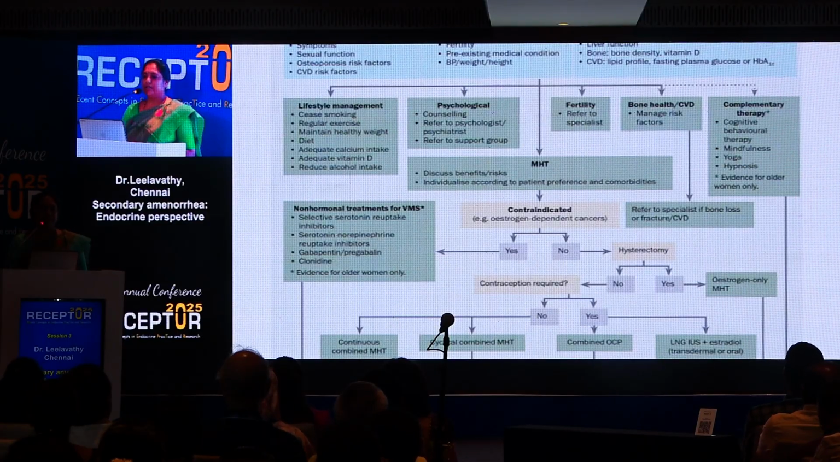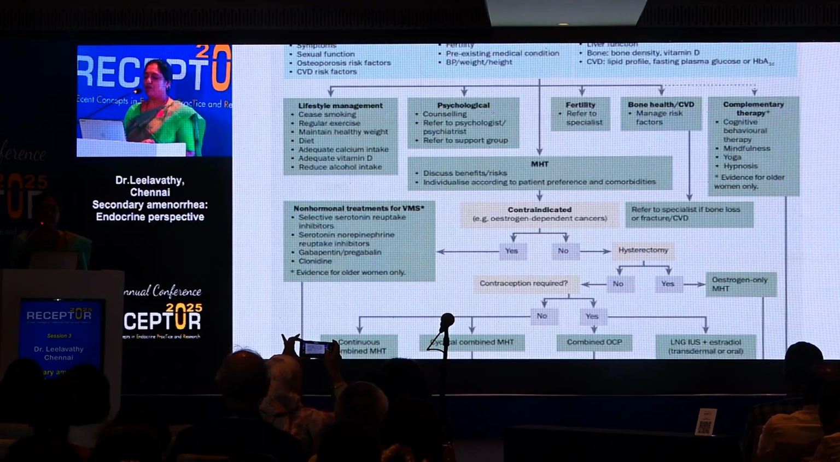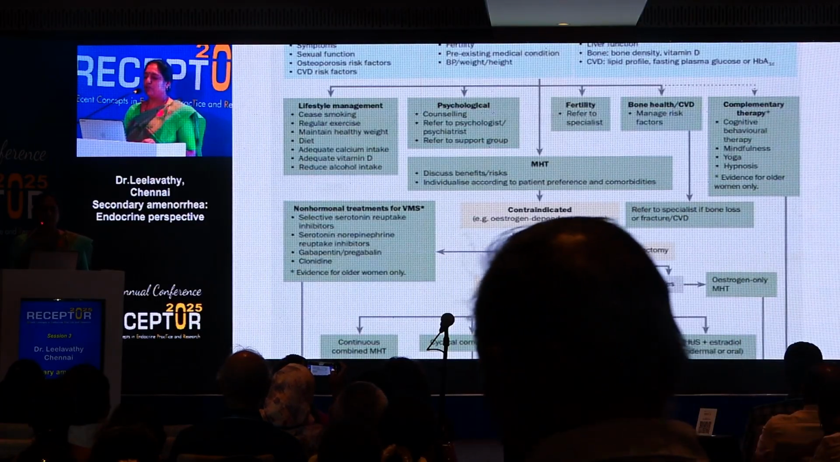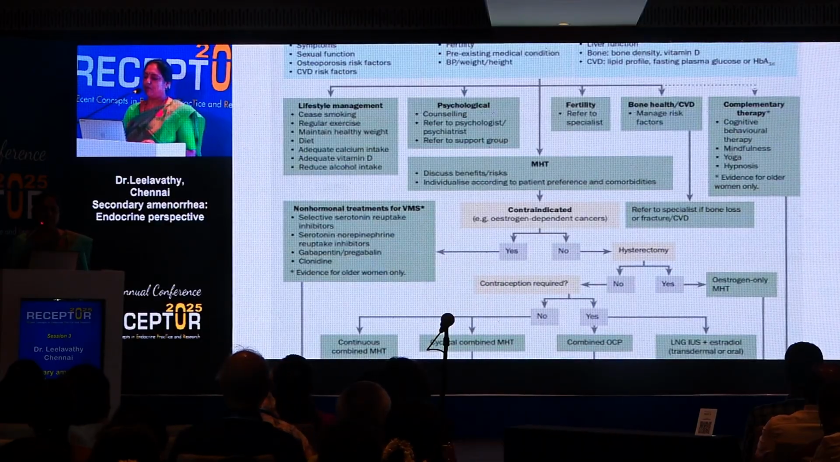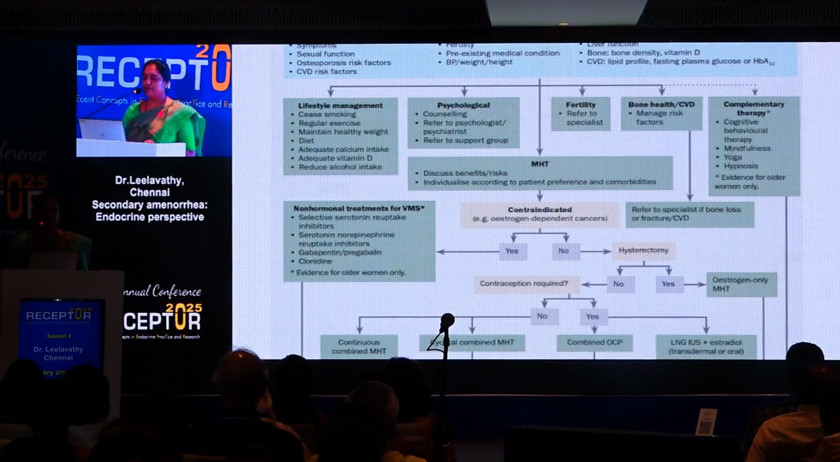If there is no contraindication, we ask whether the patient has a uterus. If the patient doesn't have a uterus, then it's estrogen-only menopausal hormone therapy. If the patient has a uterus and contraception is required, it's going to be combined oral contraceptive pills or the levonorgestrel intrauterine system, or a patch to prevent pregnancy. And if there is no need for contraception, it's going to be either cyclical combined menopausal hormone therapy or continuous combined menopausal hormone therapy.